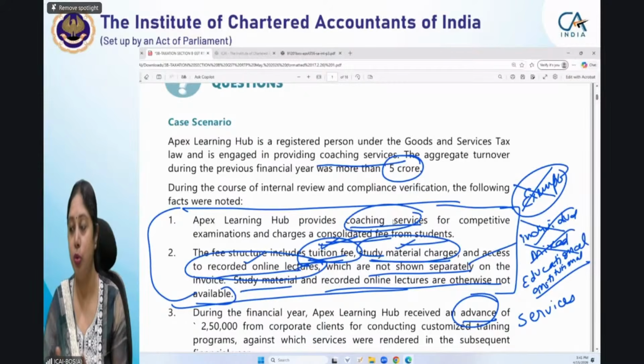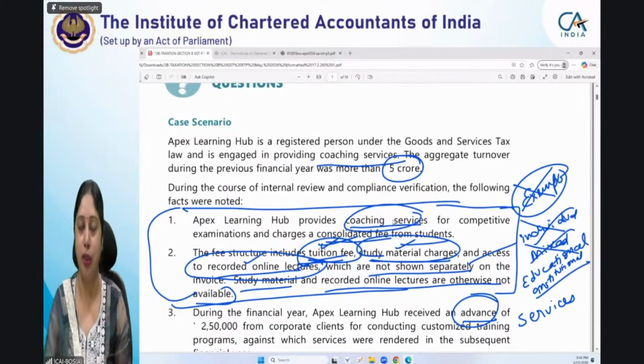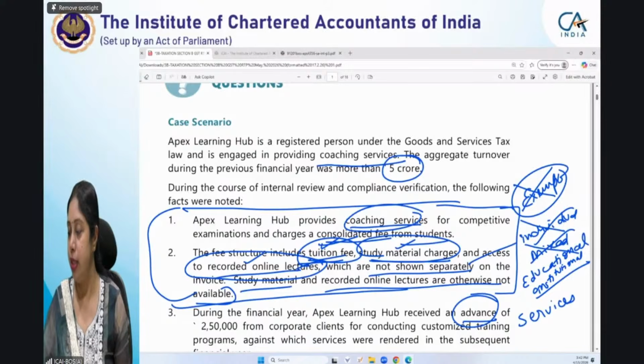In fact, all of you who are going for coaching will also be paying the GST on that. Yes. Anybody has any query? Otherwise, we'll move to the next question.